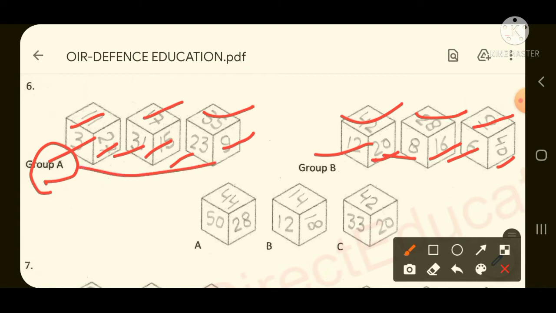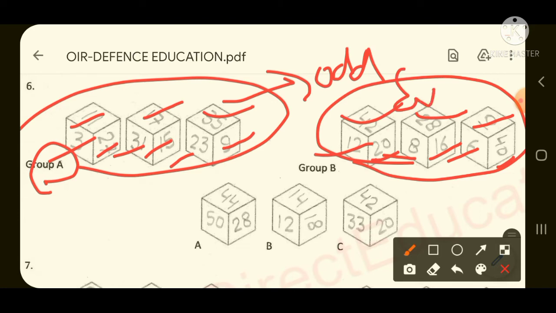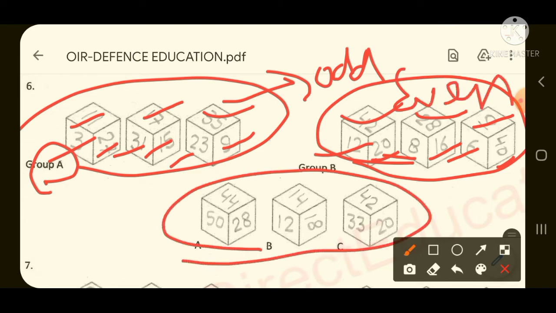If you see group A, all the numbers mentioned on the faces of the cube are odd numbers. And if you see this group, all are even numbers. Then you have to look at the options, and in the correct option at least one face has to be an odd number.